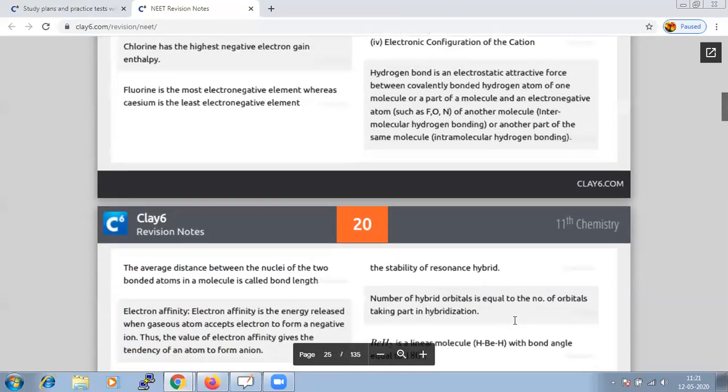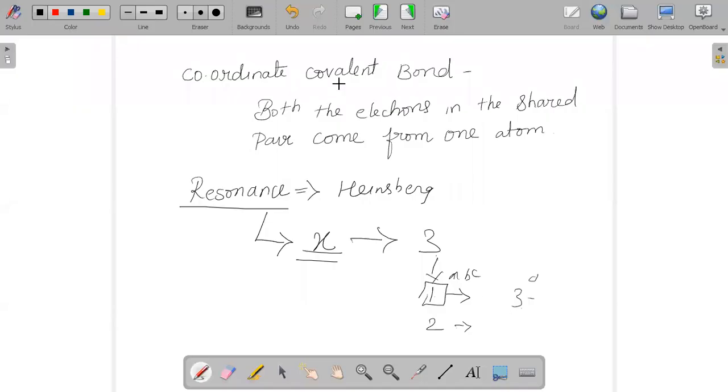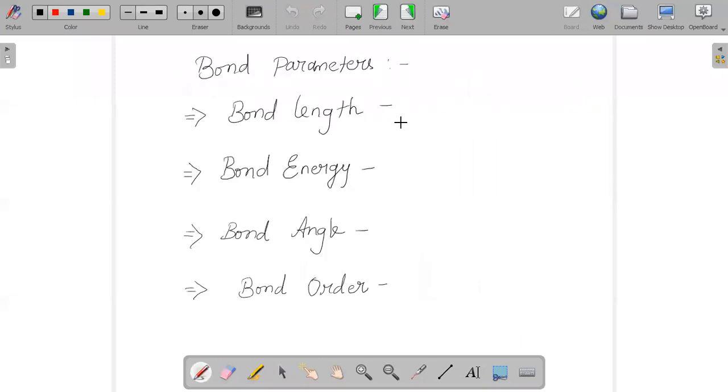And when you are studying the bond, there are certain parameters which we should study, the parameters in bond formation, or we say simply bond parameters. So there are a few bond parameters which we can discuss here.